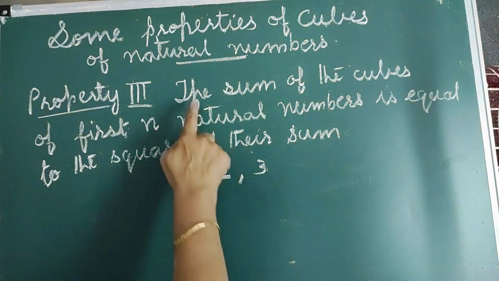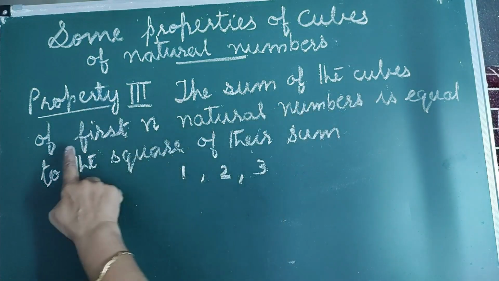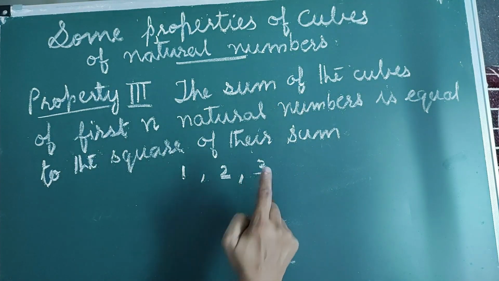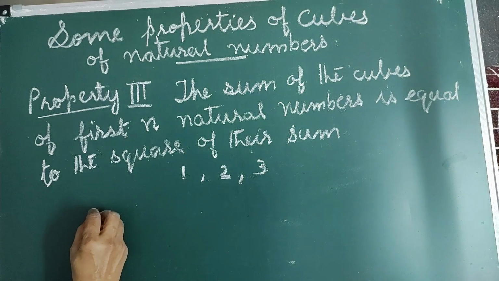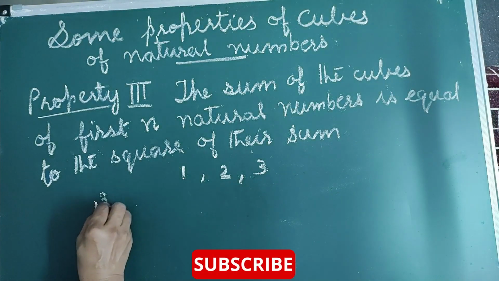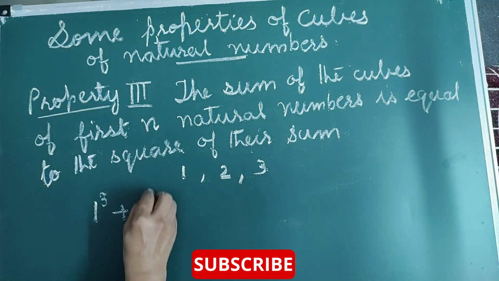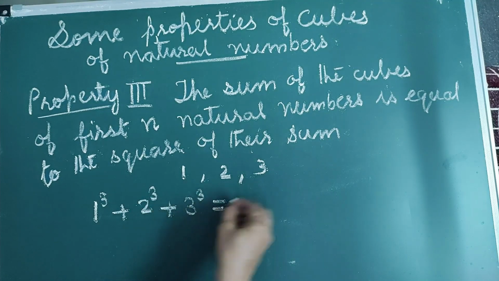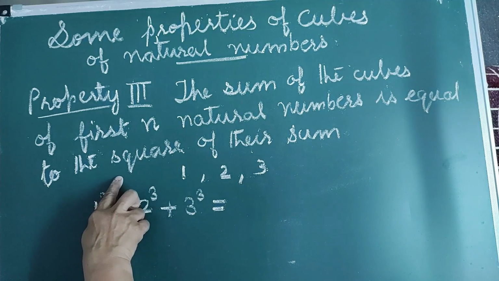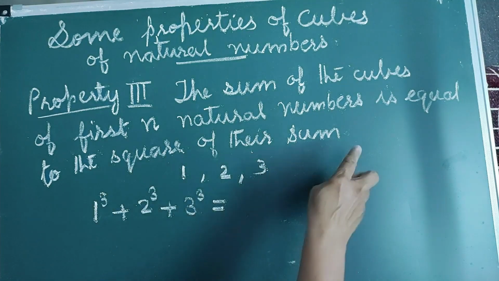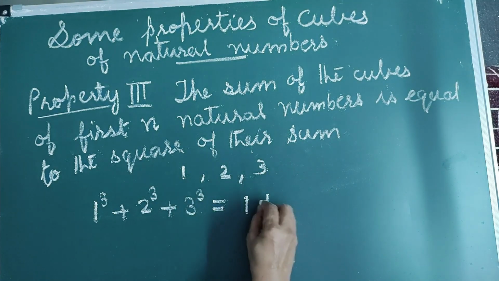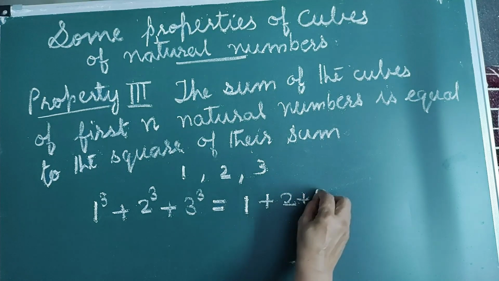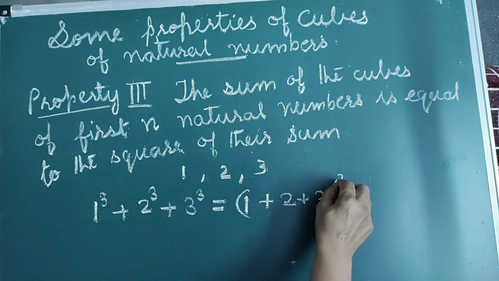Now, the sum of the cubes of these 3 numbers, 1 cube plus 2 cube plus 3 cube, is equal to the square of their sum, that is 1 plus 2 plus 3 the whole square.